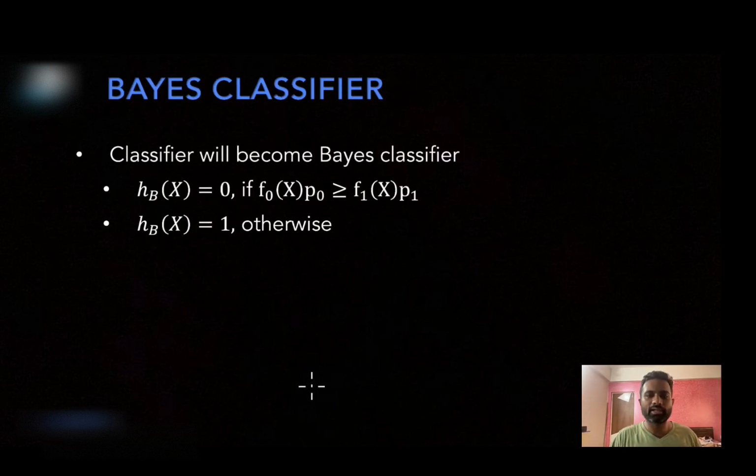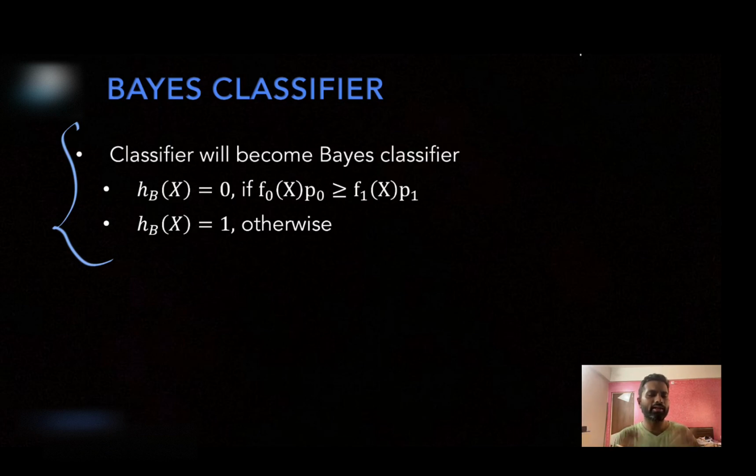I will only compare the numerator, that f0 of x multiplied by p0, if it is greater or equal to f1 of x multiplied by p1, then it is class 0, otherwise class 1. And this kind of classifier I will call a Bayes classifier. Ultimately I am comparing the Qi only, but now Qi is just Fi of x multiplied by Pi divided by z. Z is not depending on i, so I can just compare the numerator. So this classifier we'll call a Bayes classifier.